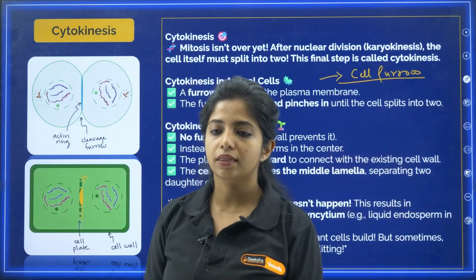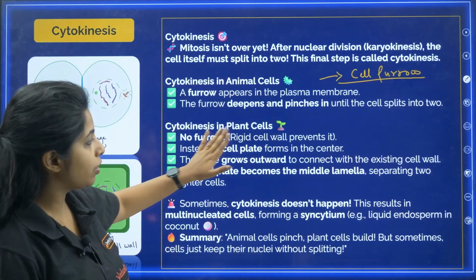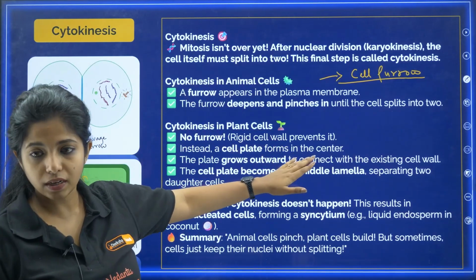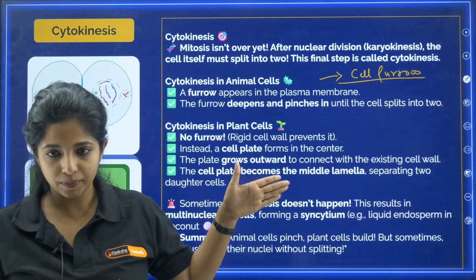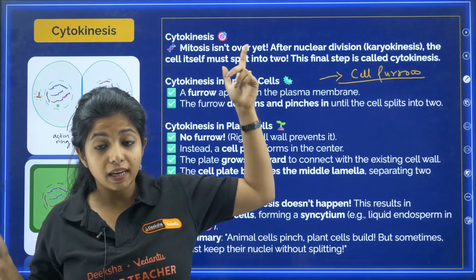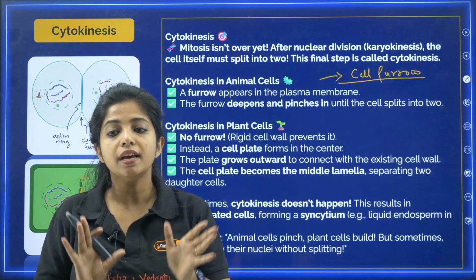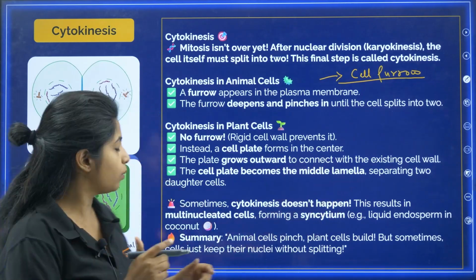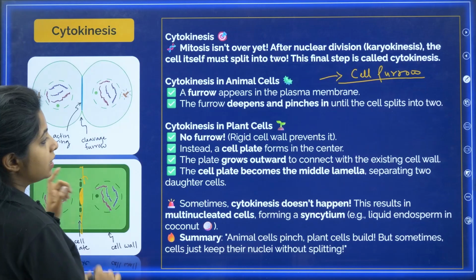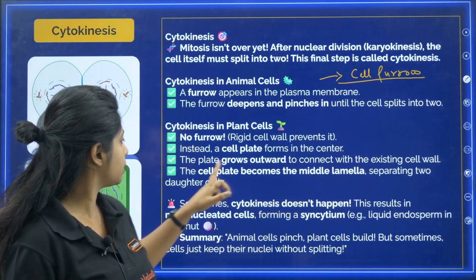It will be dividing the cell completely. So no furrow, because a rigid cell wall prevents it. Instead, a cell plate forms in the center. The plate grows outward. Remember, in the case of animal cell, it is growing inward. Over here, the cell plate is growing outward to connect to the existing cell wall. Yeah, there is a cell wall out there, so it is going to connect over there. The cell plate becomes the middle lamella separating two daughter cells.